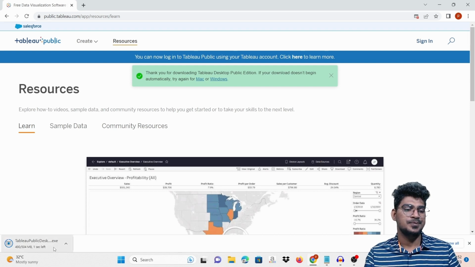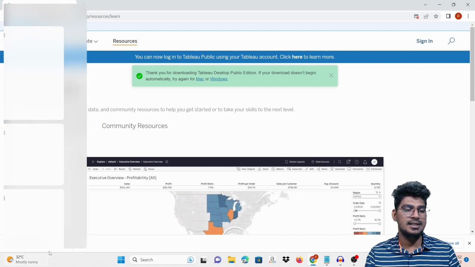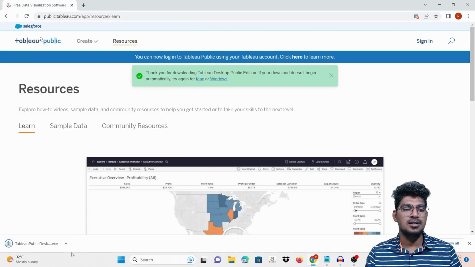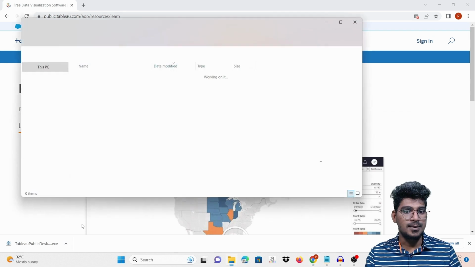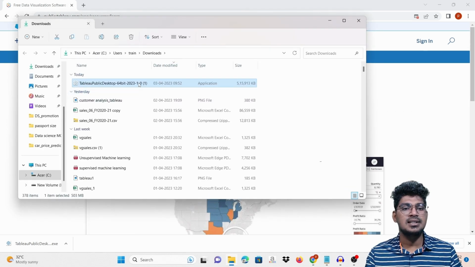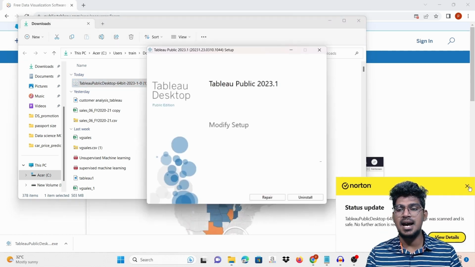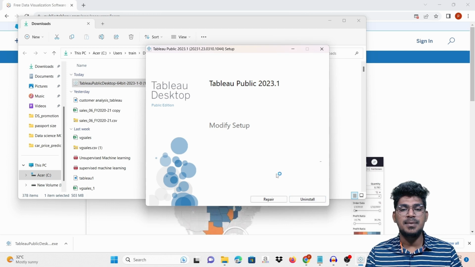Okay, fine. Once the download is completed, just click here, Show in Folder, and after that double click, and it will move to the installation part. Here it notifies me that it is already installed, because I installed it already.